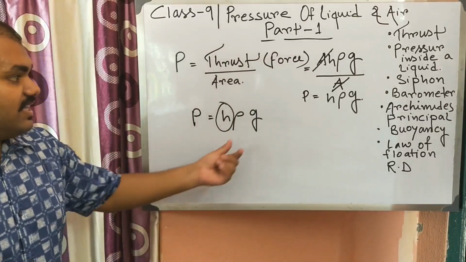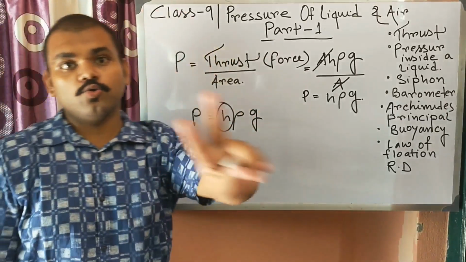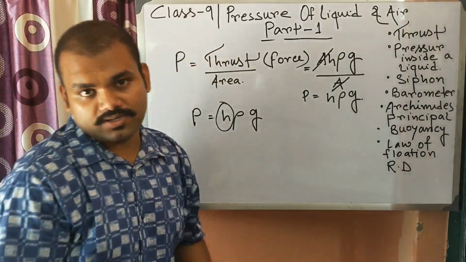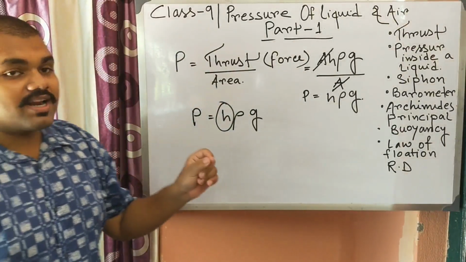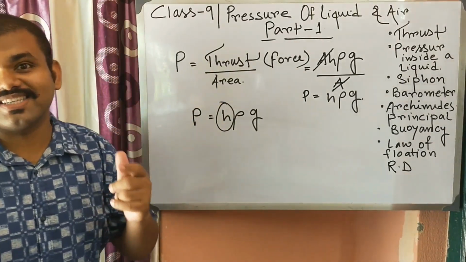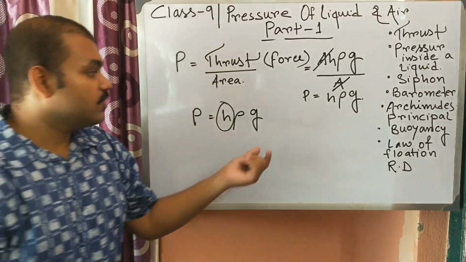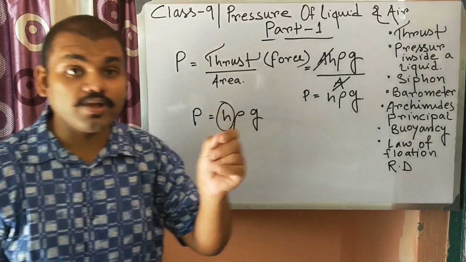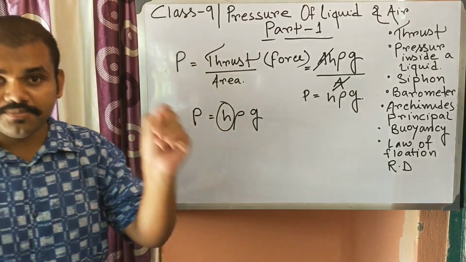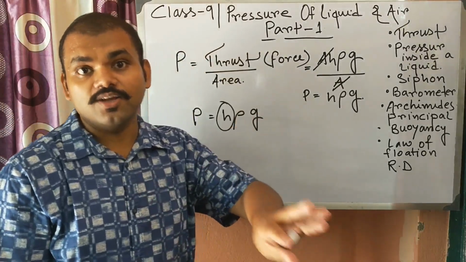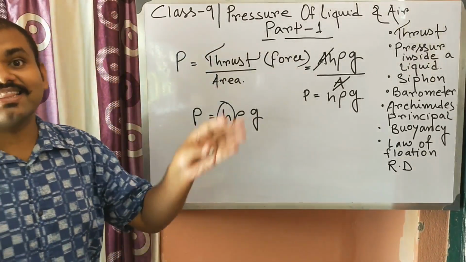That is, inside a liquid, if there are two kinds of liquids, suppose one is mercury and another is water. Mercury is heavier than water, or mercury is 13.6 times heavier than water. So if we go 1 meter down inside the water, the force you will feel will be less than that of the mercury.